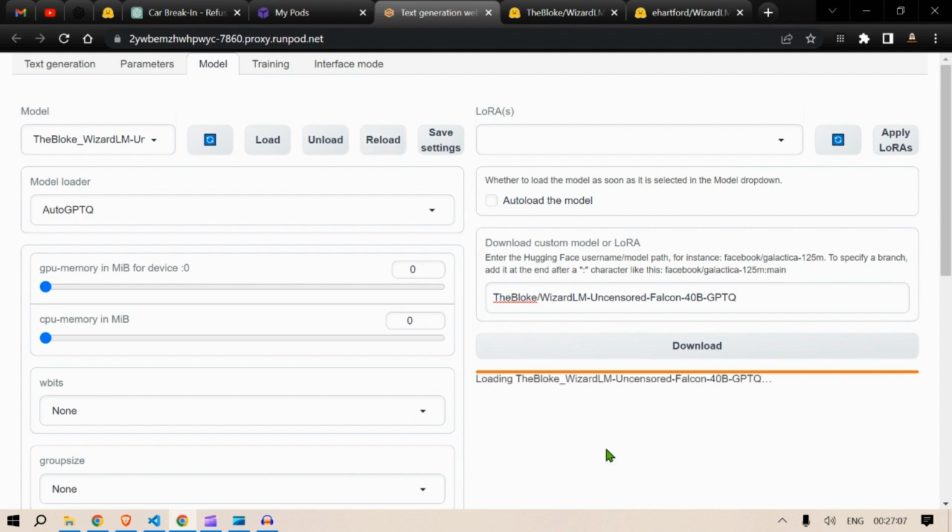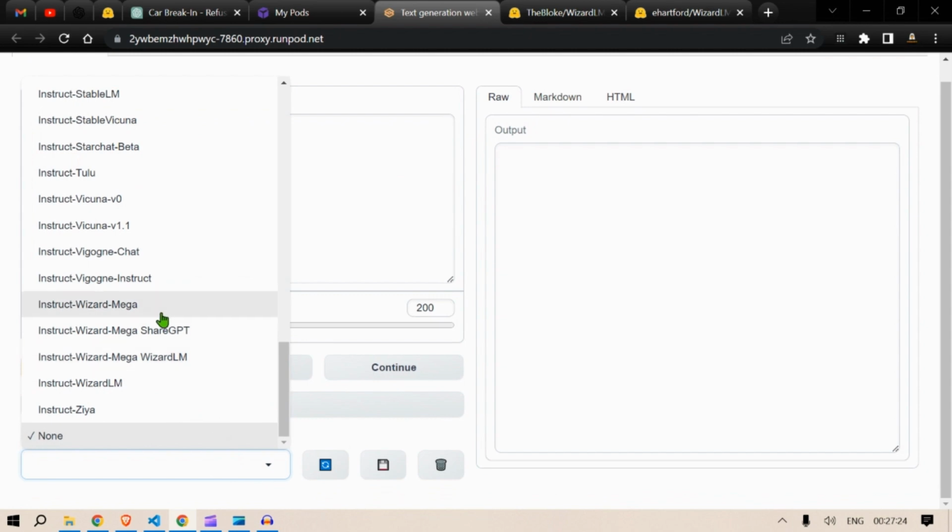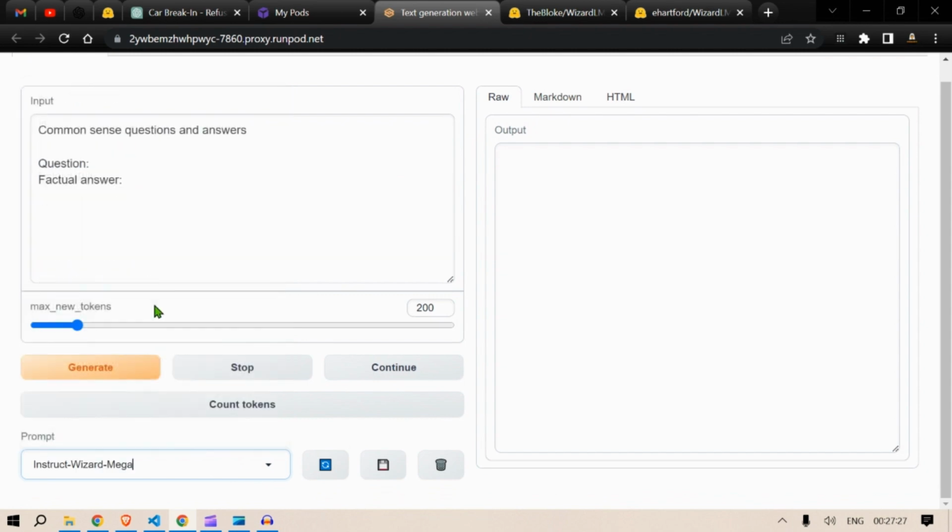Okay, let's wait for the model to reload with the saved settings. Just wait for it. Successfully loaded. So we go to text generation now, where we can ask different questions. Let's select a prompt template. Let's select this, instruct wizard mega. We increase this to 2000 so that the output is not restricted and we don't have to press continue too often.